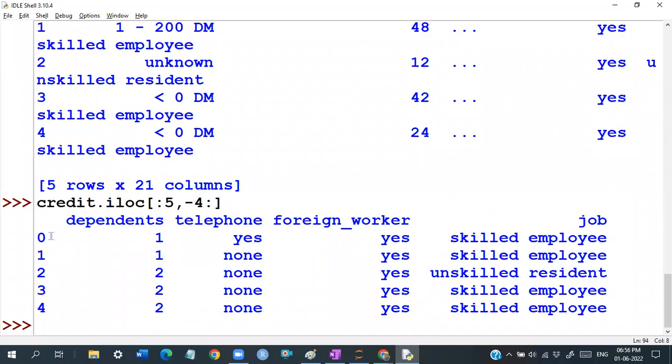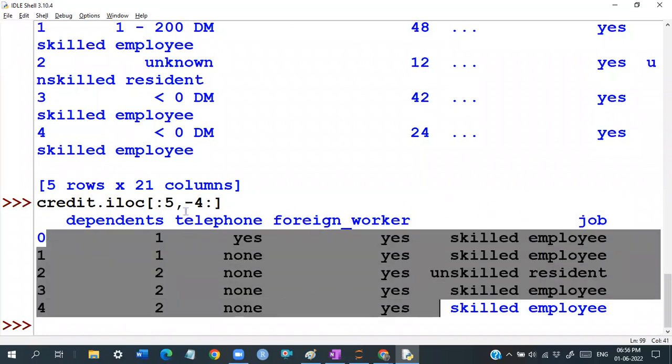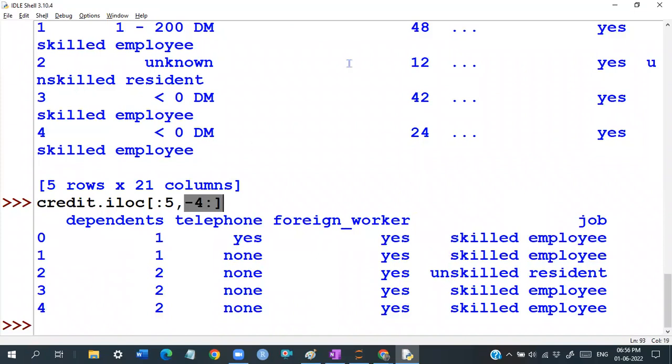But instead, I got the first 5 records and the last 4 columns. Whenever we work with data analytics or machine learning, based on what data you are giving to the machine, we have to decide this.